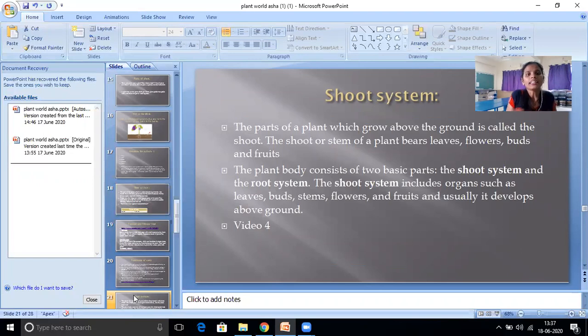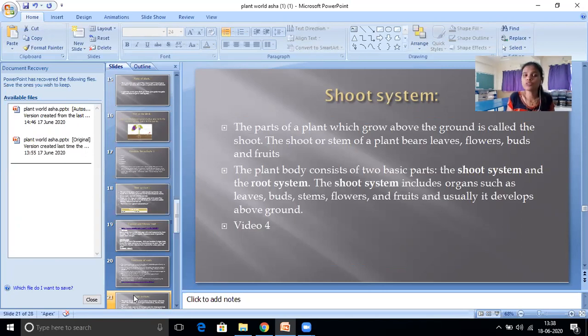The parts of a plant which grow above the ground are called the shoot. Underground, it is the root. After that, when it comes upright, that is called the stem or shoot.